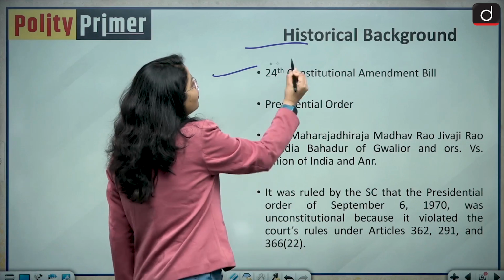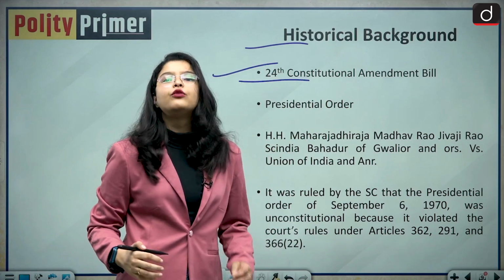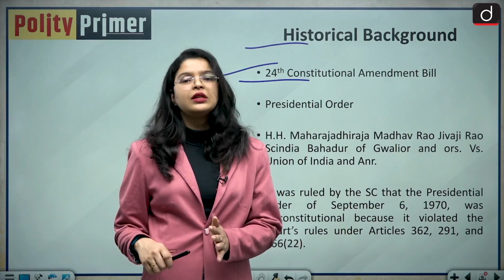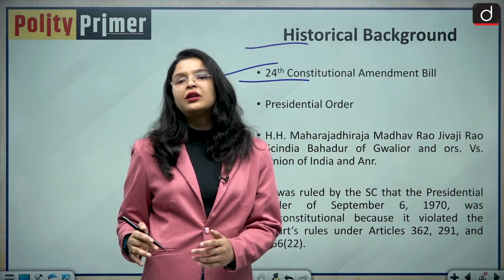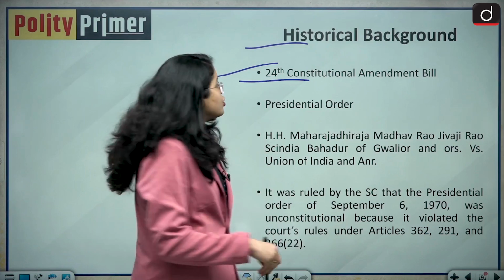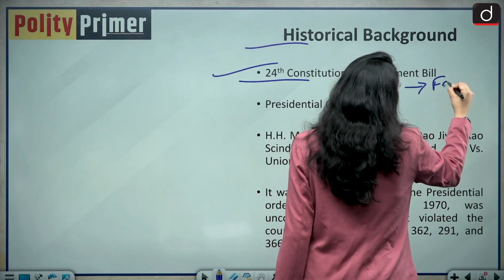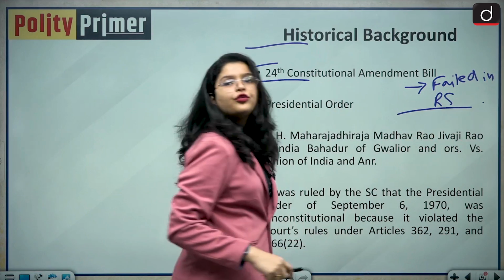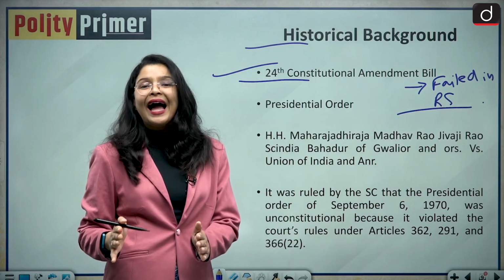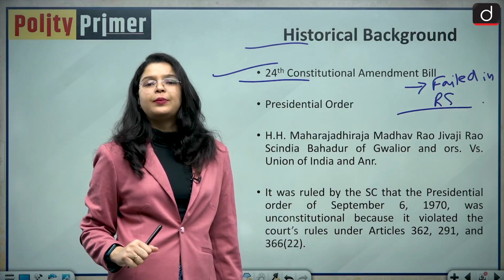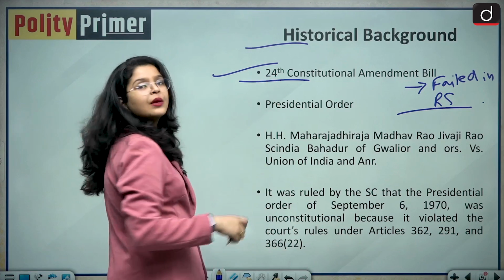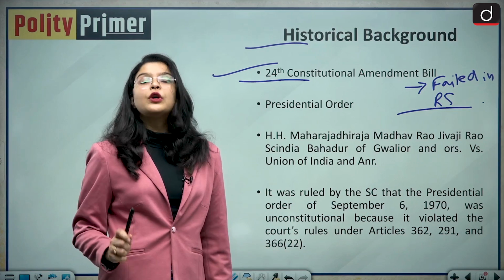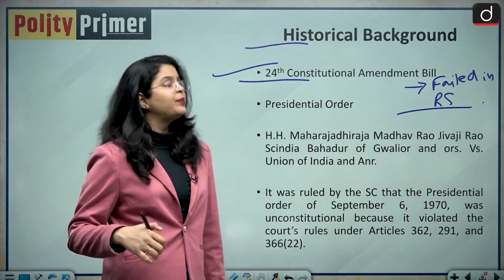So basically the 24th Constitutional Amendment Bill was enacted by the Parliament. So what happened? This bill was passed in the Lok Sabha, but the government at that point did not have the majority in the Rajya Sabha. So the bill failed in the Rajya Sabha. And you know, for a constitutional amendment to become an act it has to be passed by both the houses of the Parliament. So immediately after this, the 24th Constitutional Amendment Bill failed in the Rajya Sabha, okay, because it was related to the abolishment of the Privy Purses.